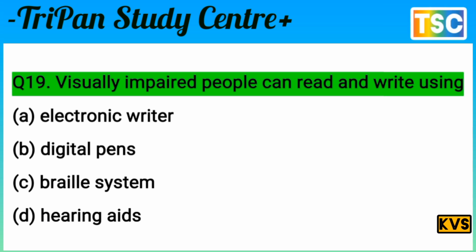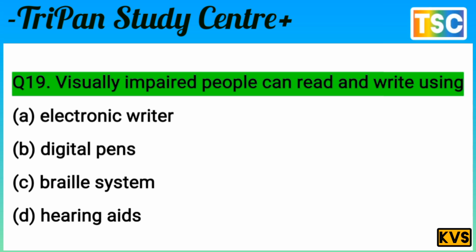Note that this question is very interesting and important from the exam point of view. Question here. Visually impaired people can read and write using. The answer is here: Braille system. Not electronic writer, not digital pens, not hearing aid.